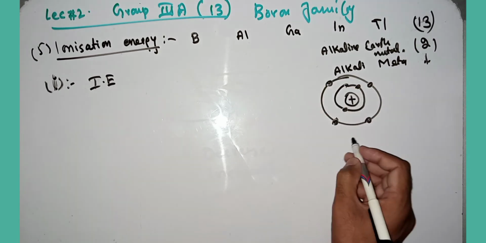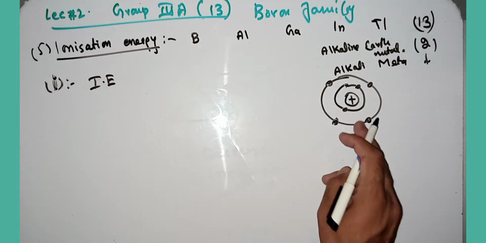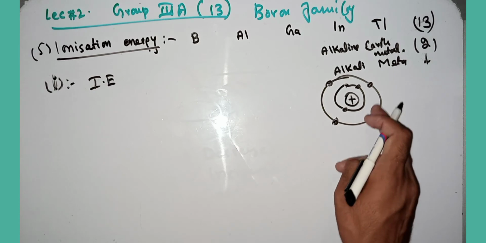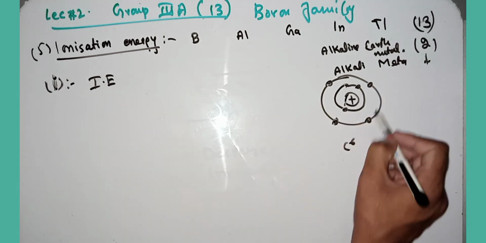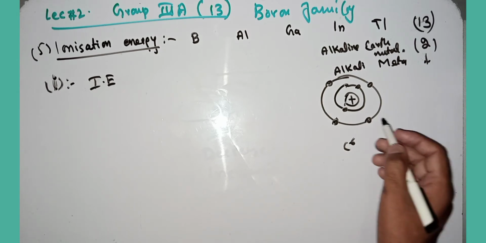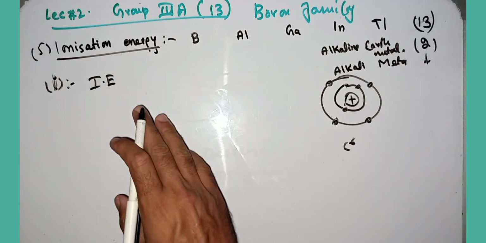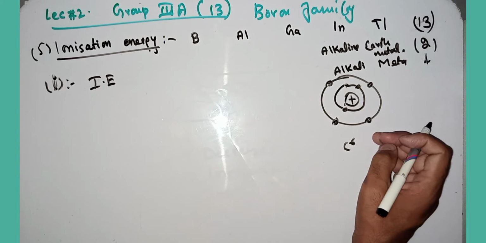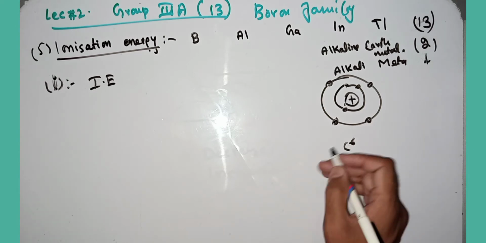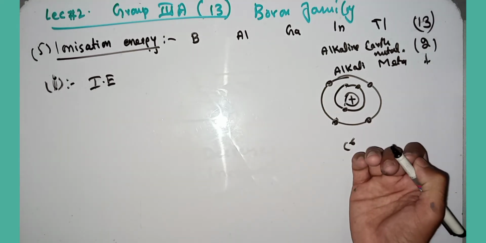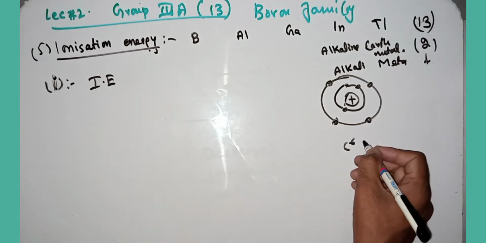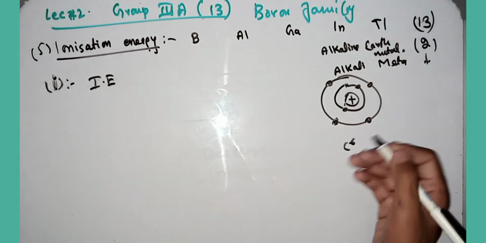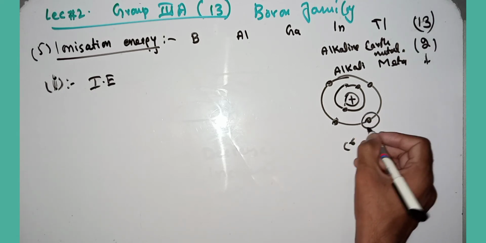So what is the ionization energy? This element is carbon, which has 6 electrons: 2 plus 4, 6. The ionization energy is the minimum energy required to remove an electron from the excited state of the atom, meaning from the valence shell, the outermost shell. So this is the outermost electron.